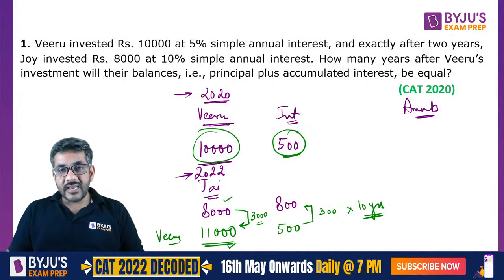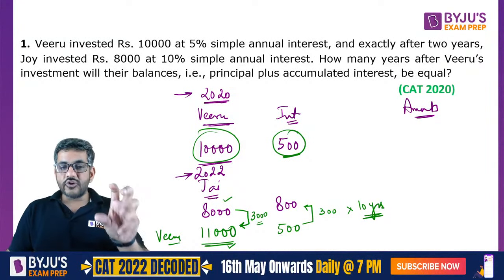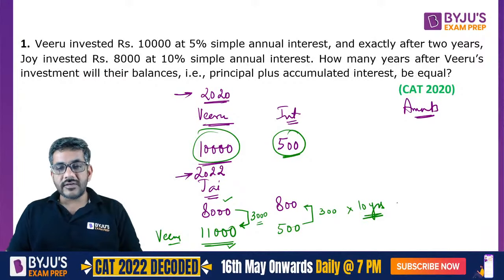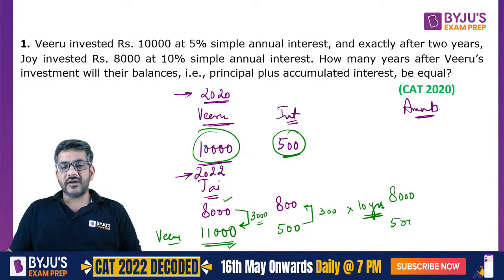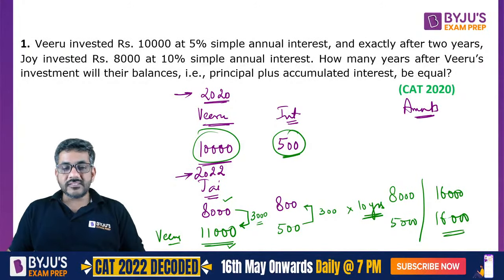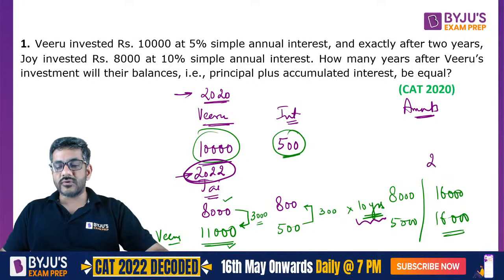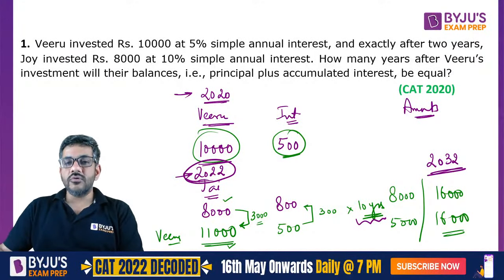So can I say in 10 years, the interest accumulated by Jay will be 3,000 more than the interest accumulated by Viru? I mean, Jay's interest will become 8,000 and Viru's interest will become 5,000, and the total amount for both of them will be equal, which is 16,000. This is going to happen after a total of 10 years. From when? From 2022. So that means this is going to happen in 2032.